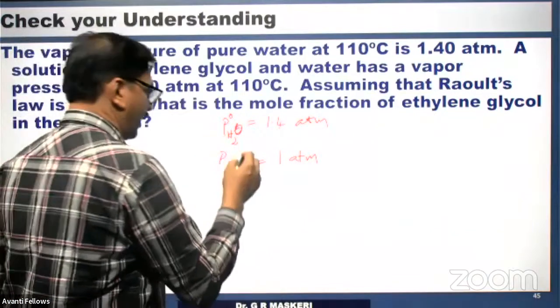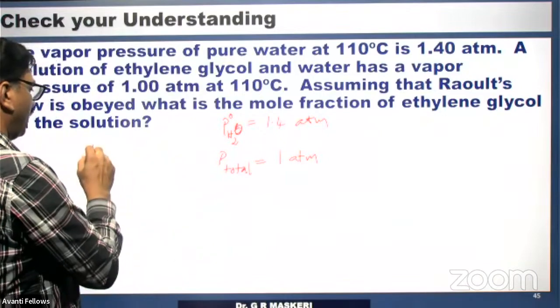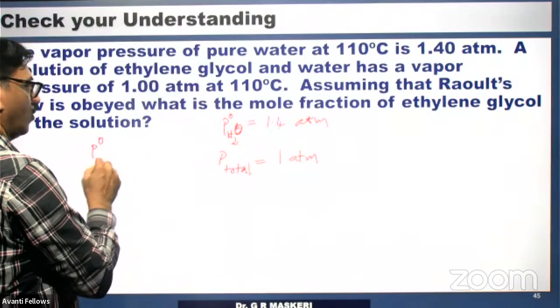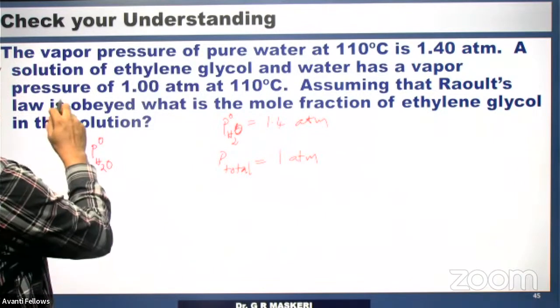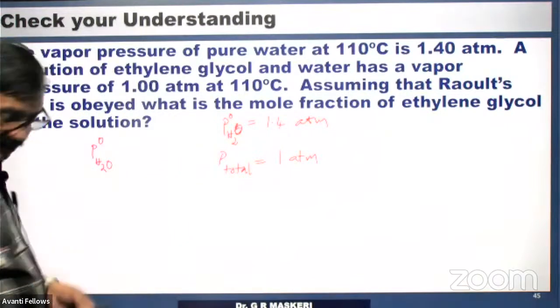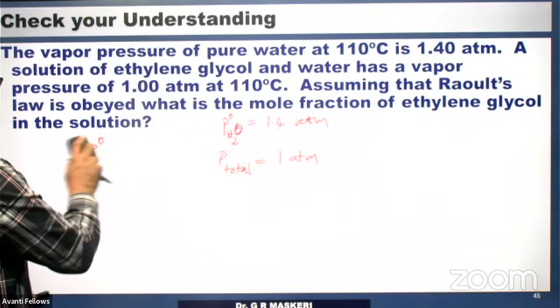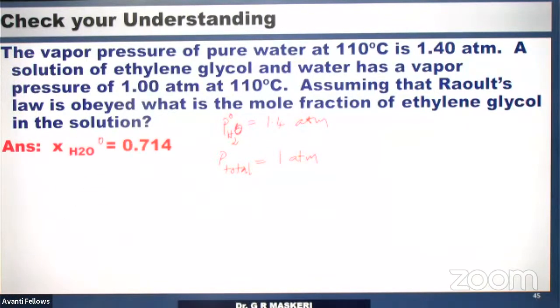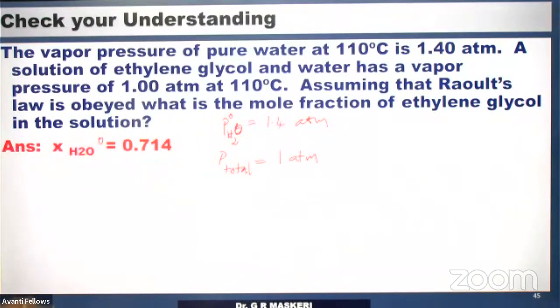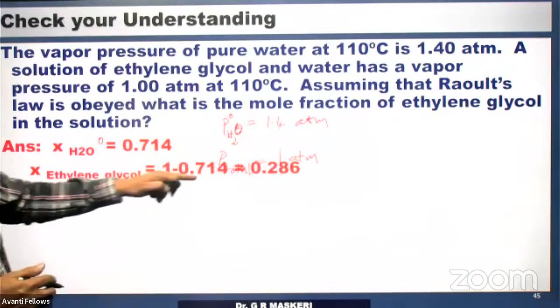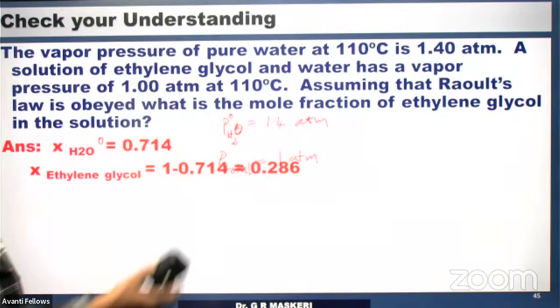Now, we take up P0 H2O, and the solution, we can write the expression for P total. Look at this. X of H2O, the mole fraction of H2O can be calculated. This is already given, right? So the mole fraction of ethylene glycol is 1 minus this. Mole fraction of one is known, another can be found out.